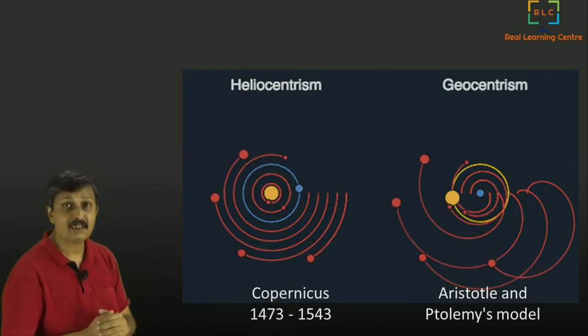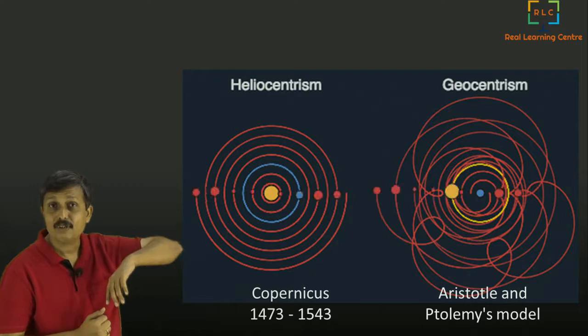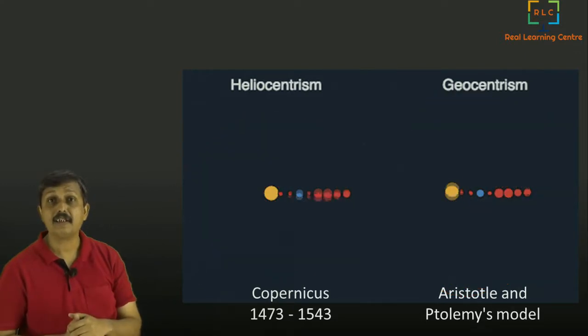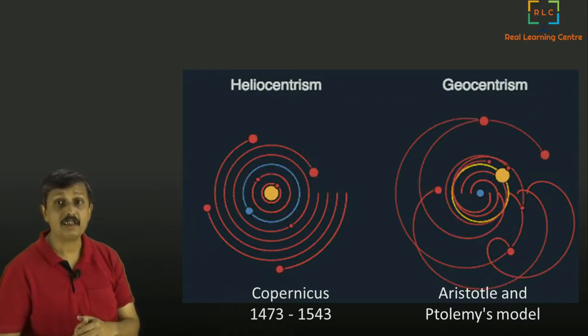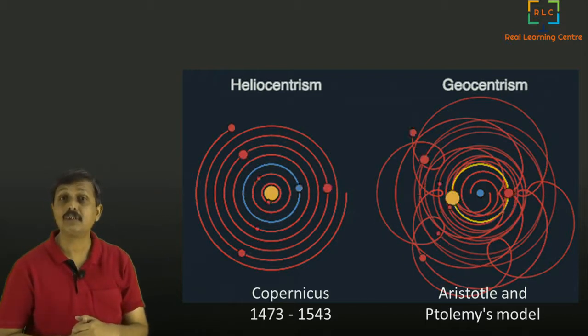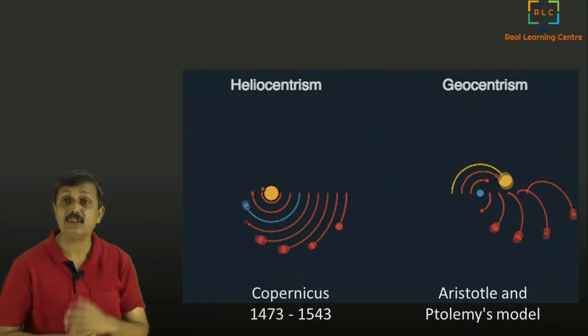You don't have to consider all those different kinds of patterns. You can see that it just goes around in nice circles. And he said that this is possible, that the sun may be at the center and planets are going around the sun. And this theory is called heliocentrism.